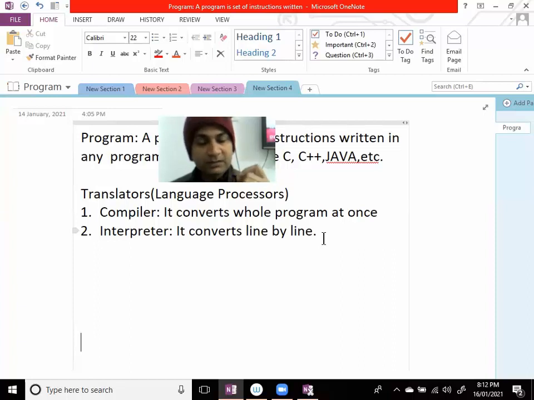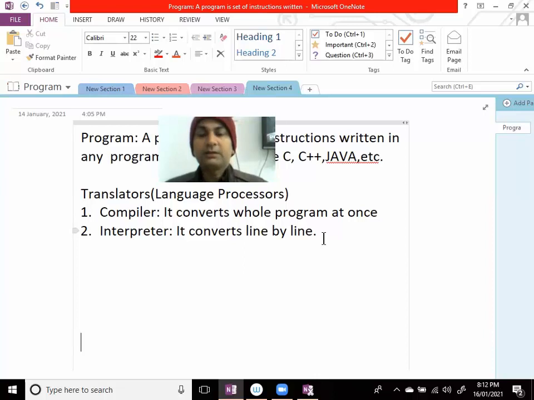If a single comma is missing in the program, if there is even a small grammatical mistake, the compiler is not going to convert from high level to low level. Only then कंपाइलर पूरे प्रोग्राम को एक ही बार में कन्वर्ट करेगा. एक भी कॉमा का मिस्टेक होगा, your program will not be converted.